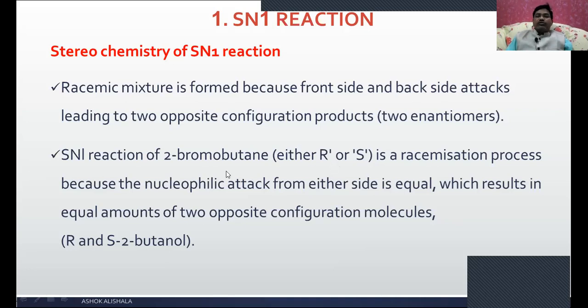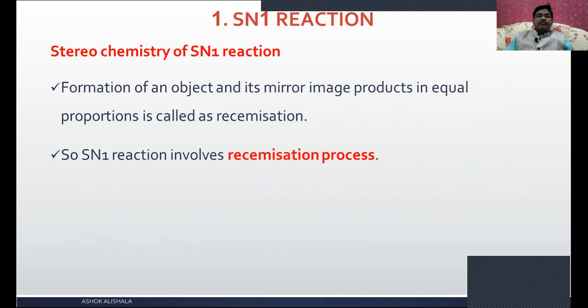The SN1 reaction of 2-bromobutane, either R or S, is a racemization process because the nucleophilic attack from either side is equal, which results in equal amounts of two opposite configurations of molecules, that is R and S. Two butanols are formed in the same quantity. Formation of an object and its mirror image products in equal proportions is called racemization. That means the SN1 reaction involves a racemization process.